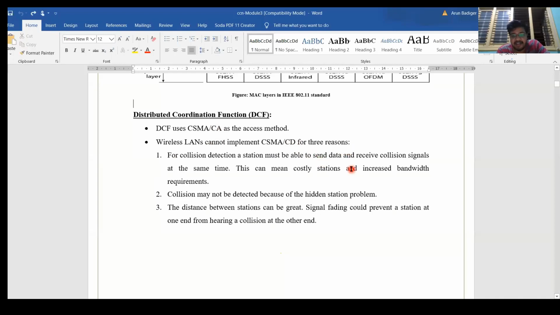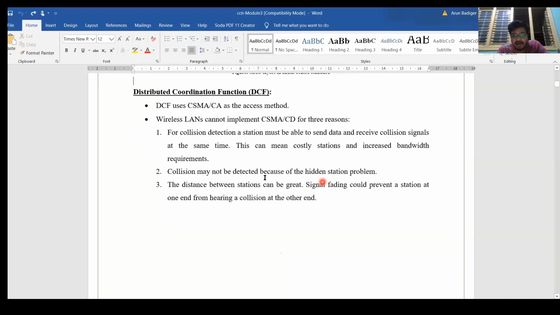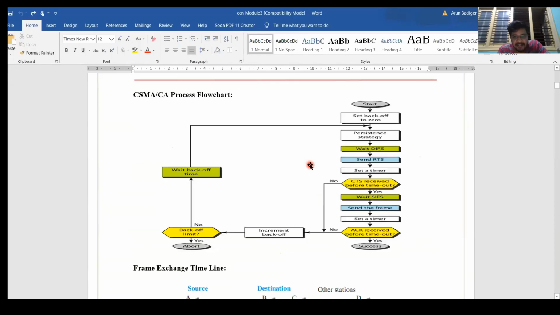One is waste of bandwidth. If we keep on detecting the collisions and sending the data, it will waste more bandwidth. Then hidden node problems cannot be solved with collision detection, which we'll see. And if the distance between the devices is very large, then the strength of the signal will be very, very low. Detecting the signal strength is used for detecting collisions, so strength cannot be found properly, therefore the signal cannot be detected. So collision detection is not a good method. We have to go for CSMA/CA only, collision avoidance.